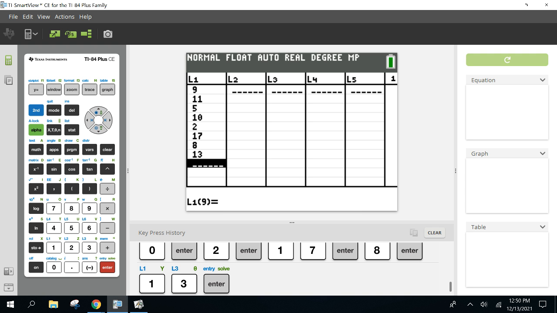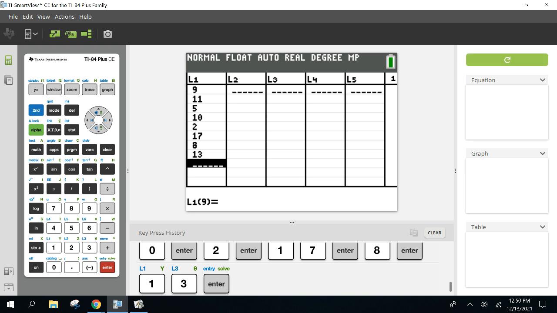So please make sure. Also, a little trick here. How many numbers should you have typed in? If you just count them real quick, 8 numbers. Does everyone see how I'm on the next blank and right here it says 9? That means you're on the 9th one right now, so you typed in 8. That's another way to check.